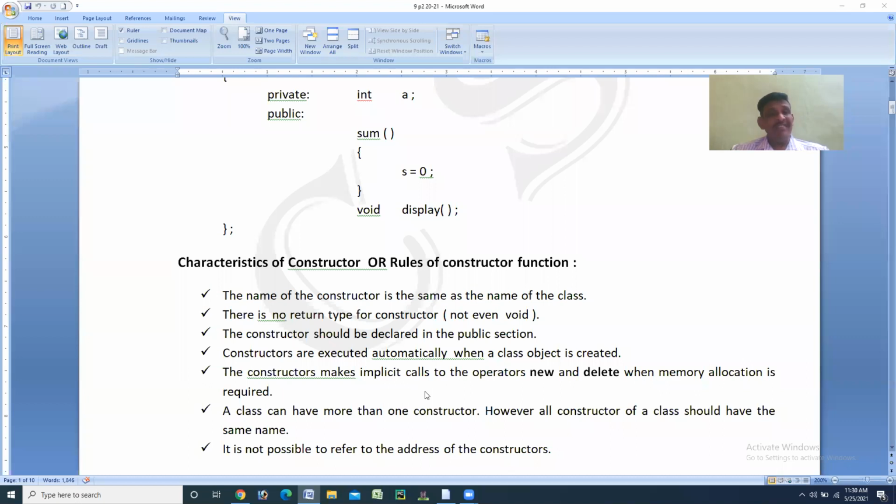Static and dynamic pointers we have studied. Static allocation and dynamic allocation. In that we have discussed the operators new and delete. So if you are using a constructor, the constructor makes implicit calls. It means automatically it operates the new and delete either for allocation purpose or deallocation of the memory purpose.